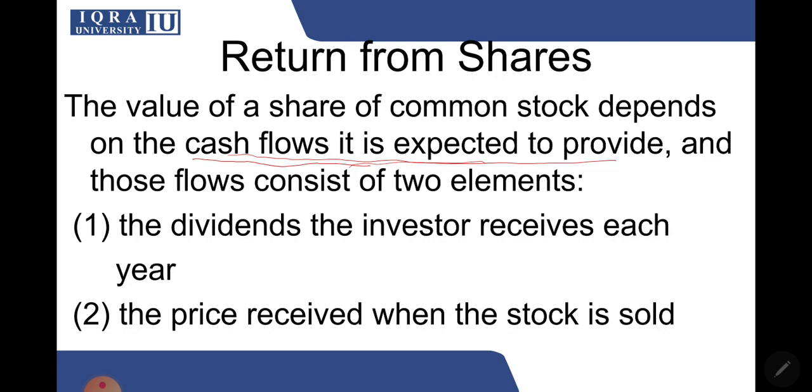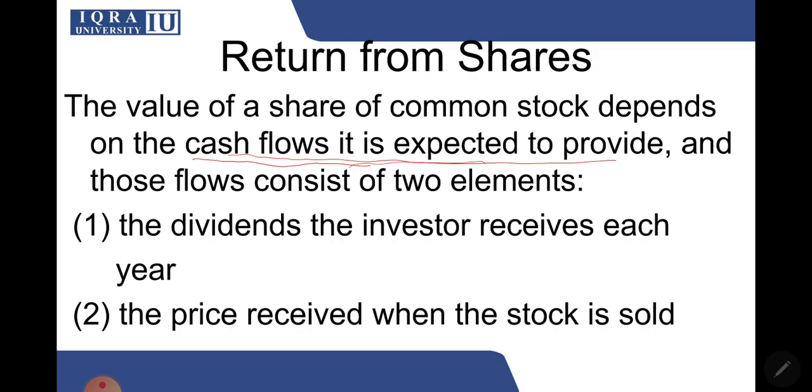So whatever the market price of the share is at that time, you will get that amount. Again, this is different from bond valuation, because in bond valuation at maturity you get the par value back, which is fixed and you know it from the beginning. But over here, the selling price can be anything.